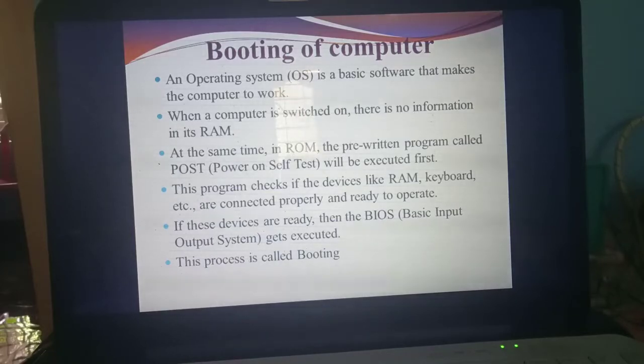If the devices are connected properly, if the devices are ready to work properly, it will send one piece of information called what? BIOS. What do you mean by BIOS? Basic input output system. This BIOS will get executed. This entire process we call what? Booting. Understand? So important 2 mark questions. Sometimes they will ask for 2 marks, sometimes 3 marks. Understand what do you mean by booting?